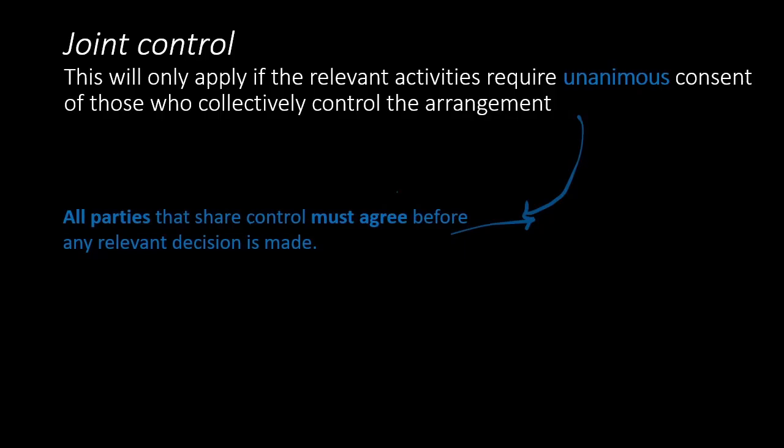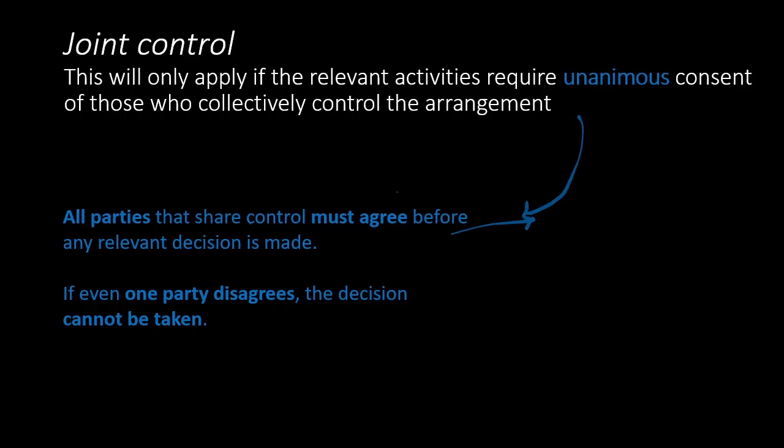What is a joint arrangement? It exists when two or more parties have joint control of an arrangement. Joint control means that decisions about relevant activities require the unanimous consent of the parties sharing control. In simple terms, all parties that share control must agree before any relevant decision is made, and if even one party disagrees, the decision cannot be taken. So that's what unanimous consent means.